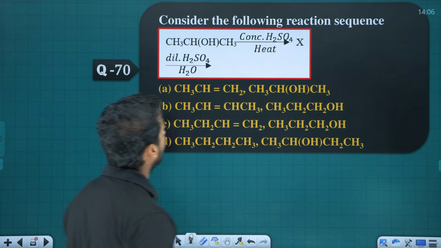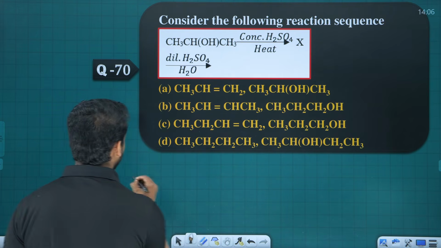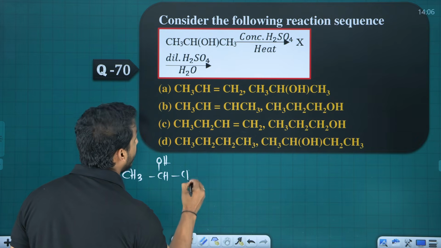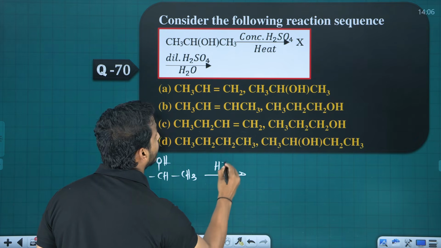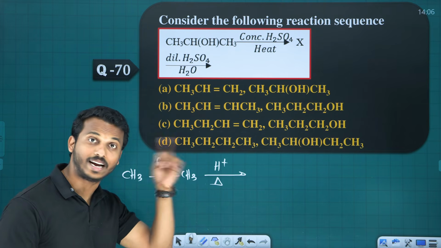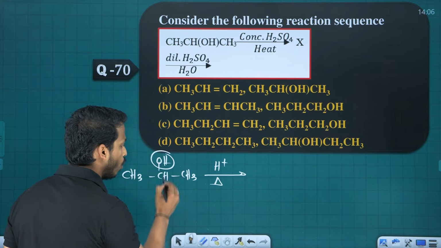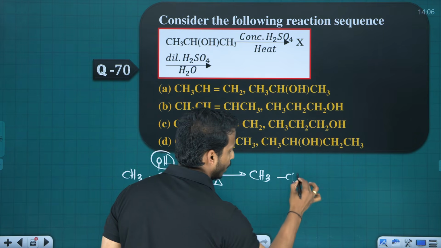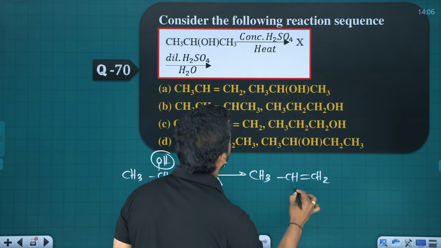Now consider the following reaction sequence. Let me take the compounds one by one. CH3CHOHCH3 is reacting with concentrated acid and heat. What happens? Alcohol heated with an acid undergoes dehydration. What is dehydration? OH and H are removed as water, a double bond forms, and you will get an alkene, propene. So this is compound X.